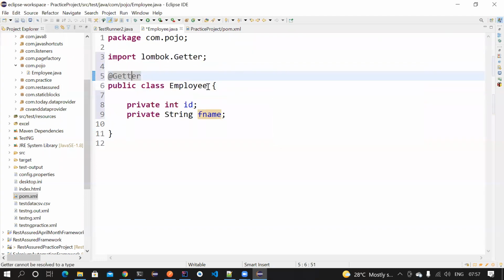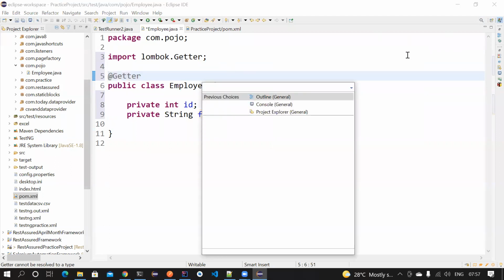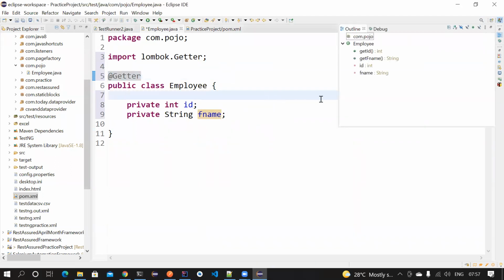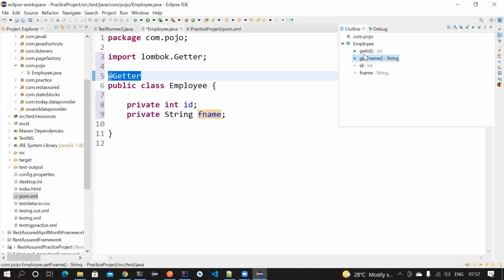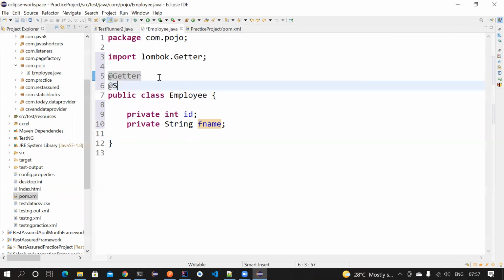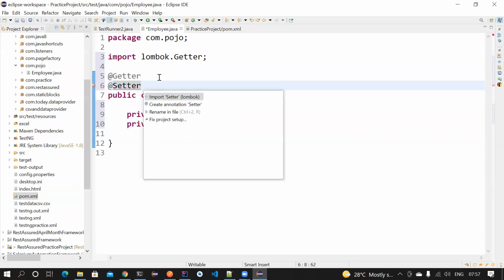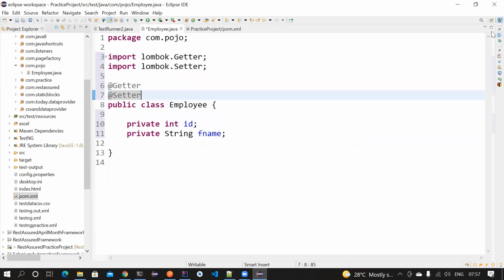In Eclipse, there is a cool thing: if you go here and open the outline, it will show you. For now, we have generated the getter methods for this. So if you open the outline, it will clearly tell you there is getId and getFirstName. You can see these methods are getting created automatically. If you add @Setter also, and then import it from Lombok, you can see the outline again.